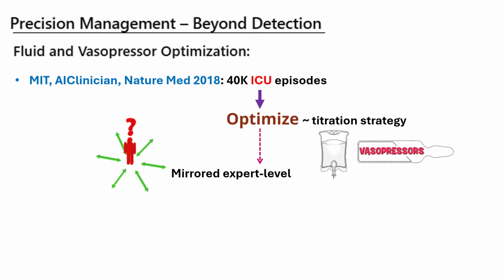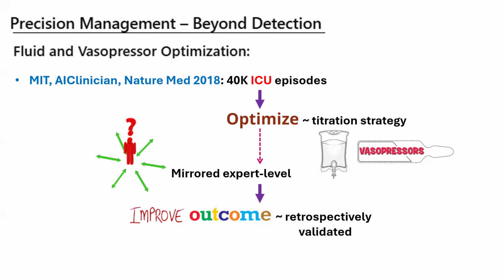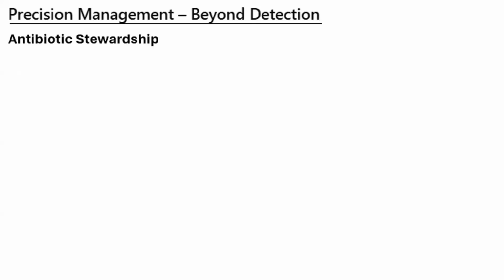So it was very similar to an expert, how he would decide with regards to how much fluid and how much vasopressors. And these algorithms showed improved outcome when they retrospectively validated with a clinical expert. So this is how the science is evolving. So it helps us in optimizing fluid and vasopressor management.